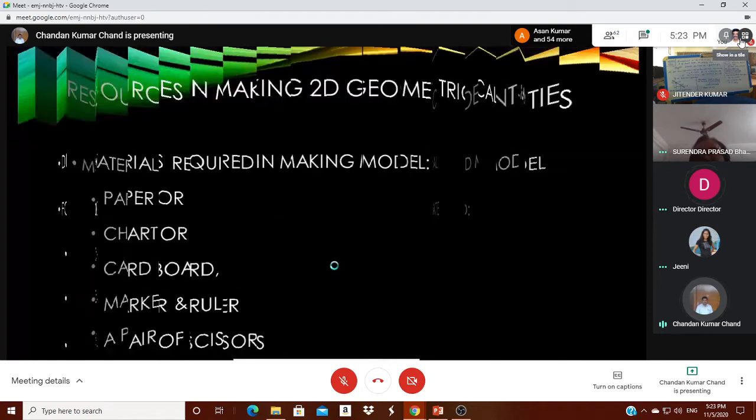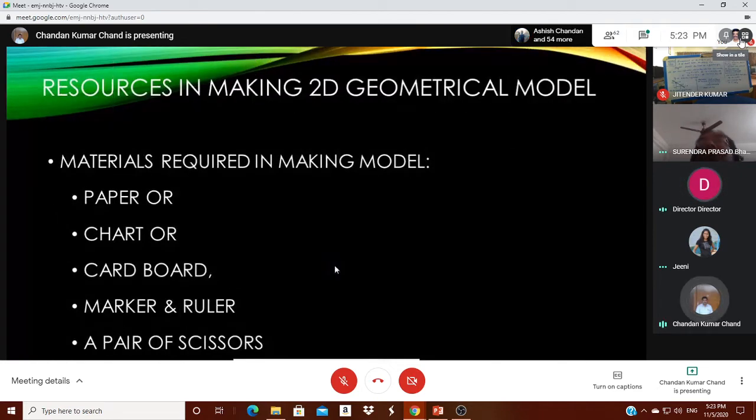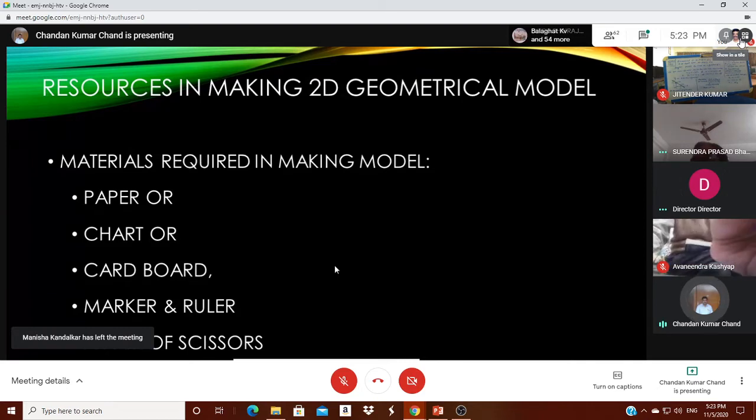For making that mathematical working model, a two-dimensional geometrical model, these are the materials required: paper, chart, cardboard, as you all know, marker, roller, and a pair of scissors. Next is